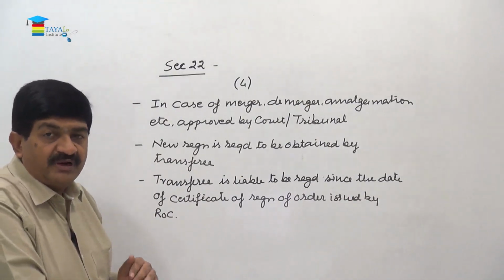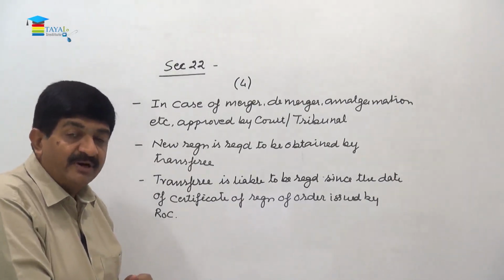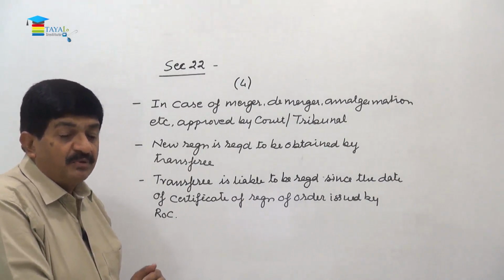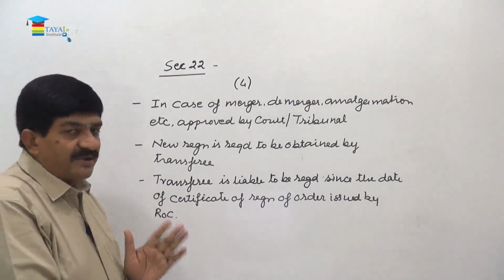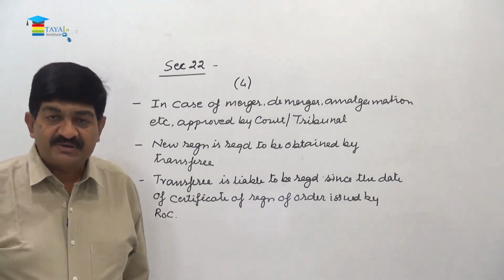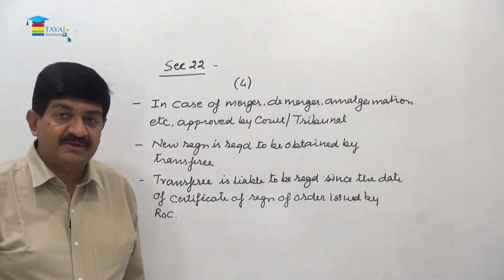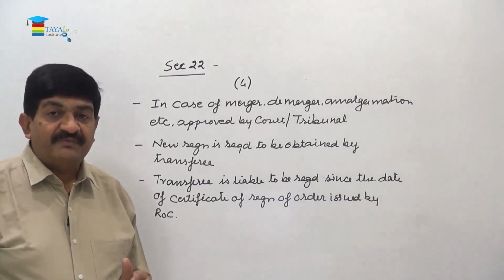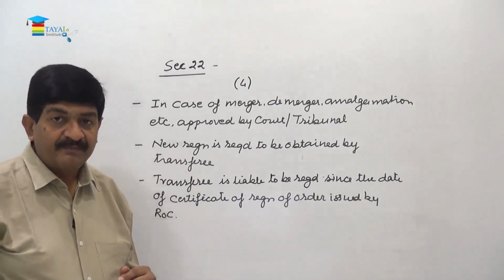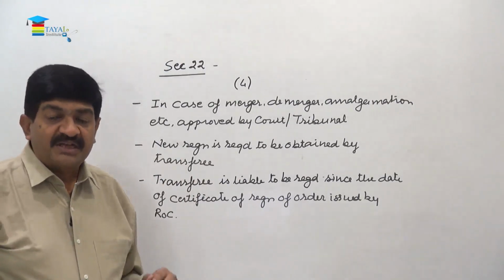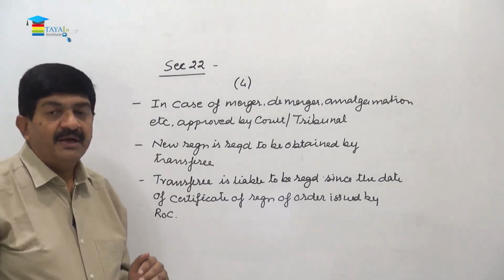So friend, this is section 22. First of all, we talked about definition of the aggregate turnover. So in general, that includes the value of all the supplies, but in case of job worker, the value of the goods removed by him after carrying out job work does not include value of the goods. Subsection 1 says a person becomes liable to be registered when the turnover during the financial year exceeds 20 lakhs or 10 lakhs. Subsection 2 is talking about the existing people. Subsection 3, that is in case of transfer, the transferee has to obtain a new registration, and subsection 4 says in case of merger, demerger, amalgamation, etc., which are approved by the court or tribunal, the transferee becomes liable to be registered, but from the date on which the certificate of registration is issued by ROC.